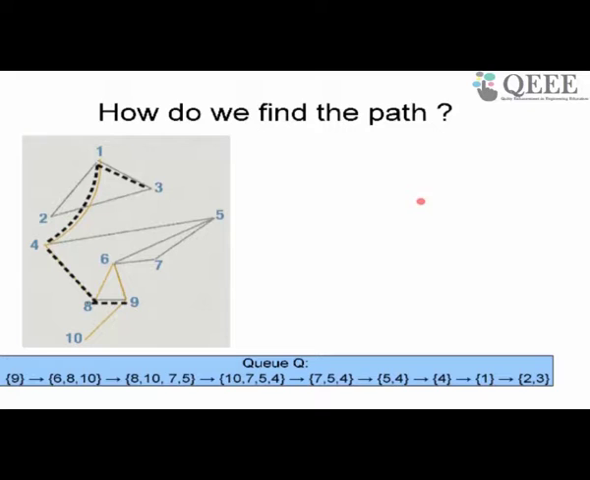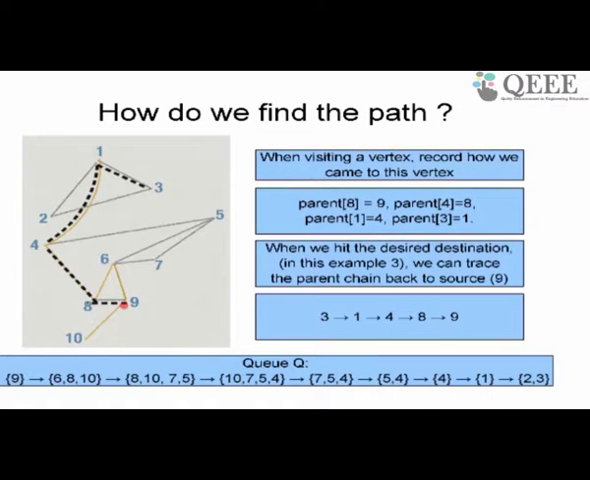How do I find the path? The answer is, I can find the path if I remember how I came to a specific node in breadth first search. So while visiting a vertex, if I remember where I came from, so when I came to 8, where did I come to 8 from? I came from 9. When I was exploring 9, that is when I came to 8. 8 was a neighbor of 9. So if I remember that I came from 9, then I can trace back to 9 from 8.